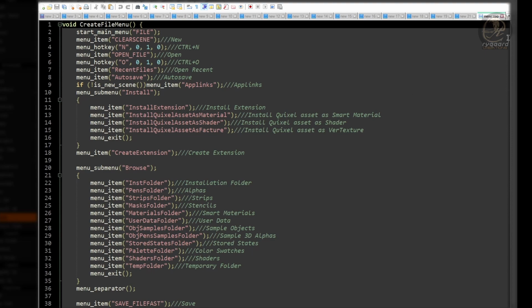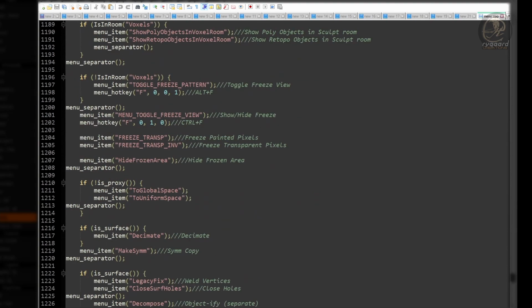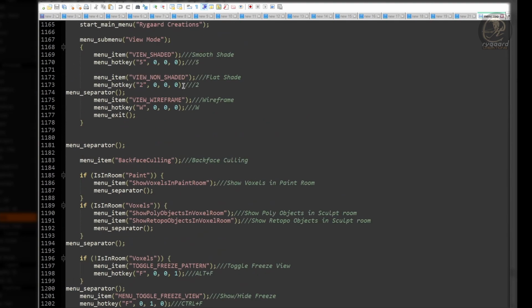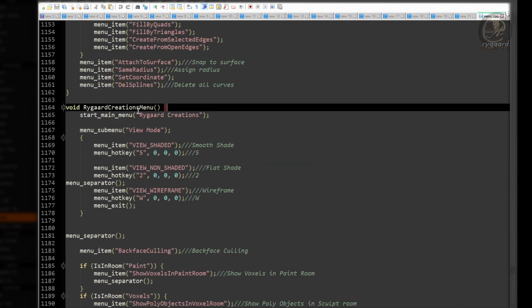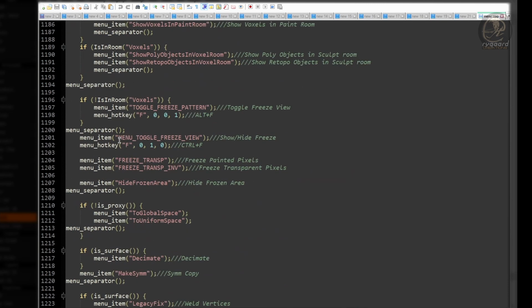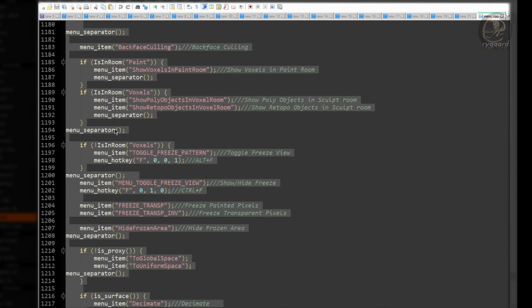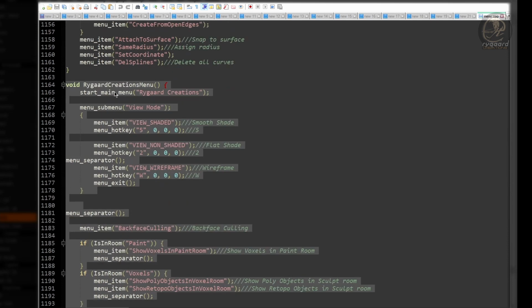So, I will locate the void Rygaard Creations menu function, which is right here. I will select the entire Rygaard Creations menu function. Press Ctrl+C on the keyboard to copy it.